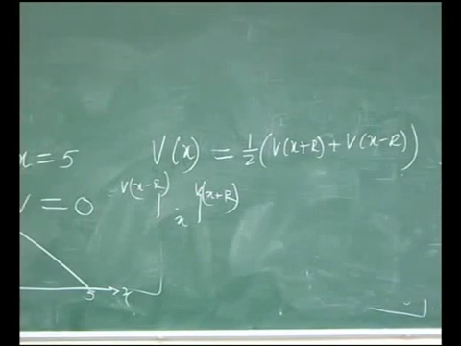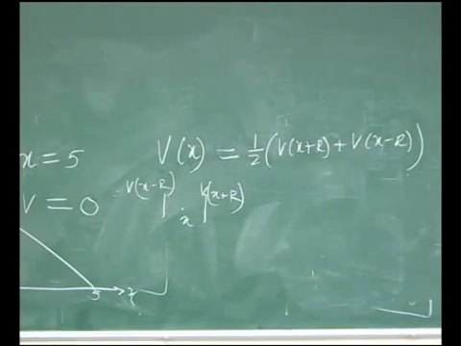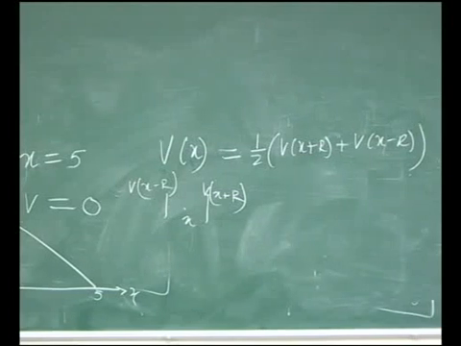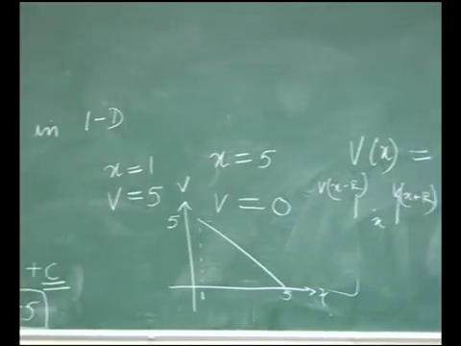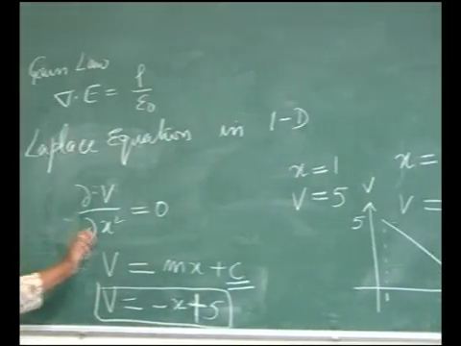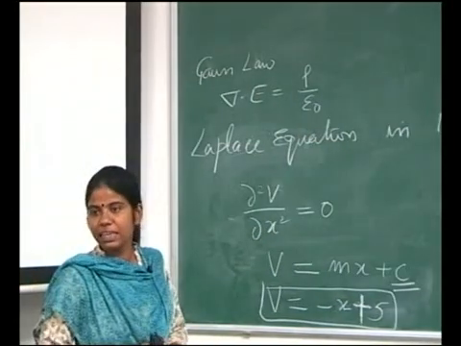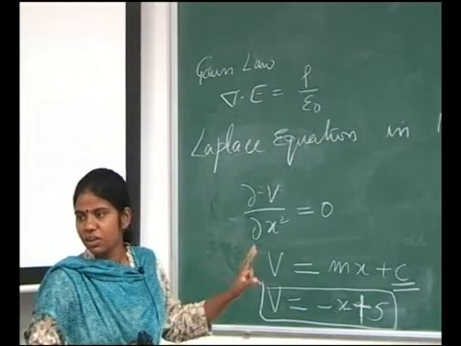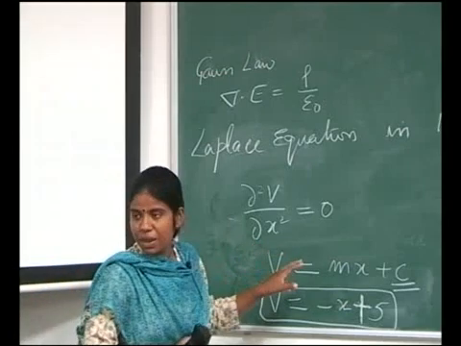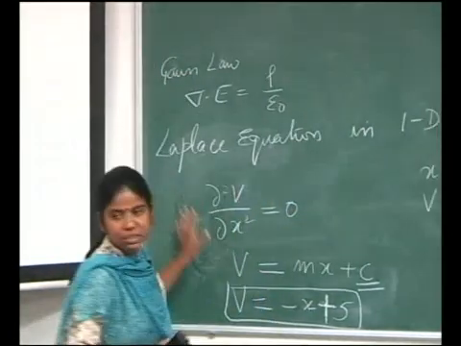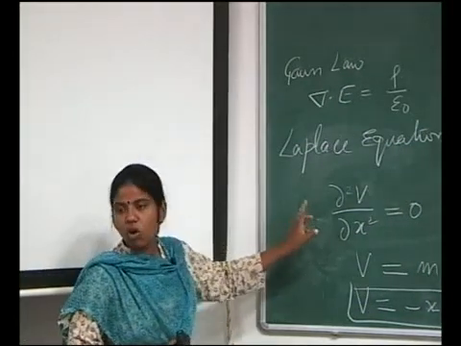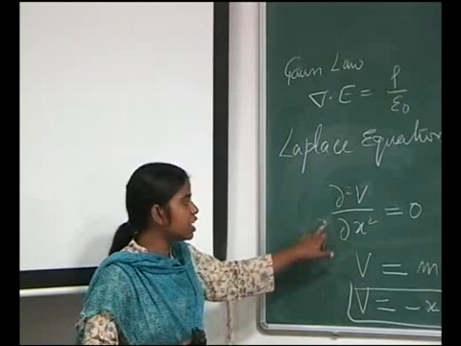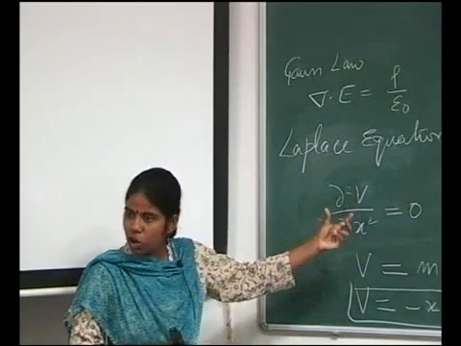Because del square V is 0, it will not tolerate any maxima or minima. Always maxima and minima would lie at the end points. So, these are two important conclusions we get mathematically from this solution. First, del square will always try to average V around a small neighborhood.